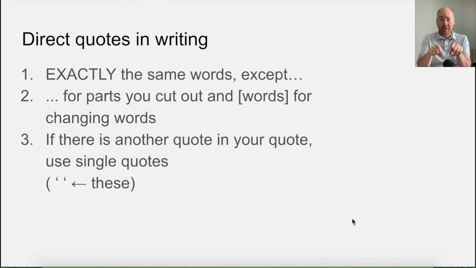Square brackets are for changing words. Ellipses (...) are for taking words out. And then the last thing about format is, if the quote has a quote inside of it, you change the double quotes to single quotes. That's the only change you make to punctuation inside the quote.